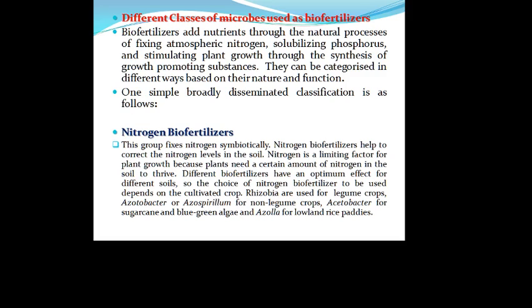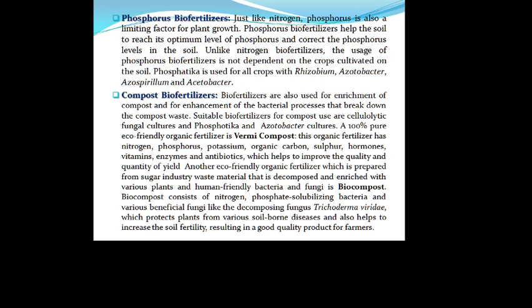Likewise, different biofertilizers have optimum effect for different soils. So the choice of nitrogen biofertilizer depends upon the cultivated crop. For example, for leguminous crops we use rhizobia or rhizobium bacteria. For non-leguminous crops, azotobacter or azospirillum is used. Azotobacter is used for sugarcane, and cyanobacteria or blue-green algae and azolla are mostly used for rice cultivation.